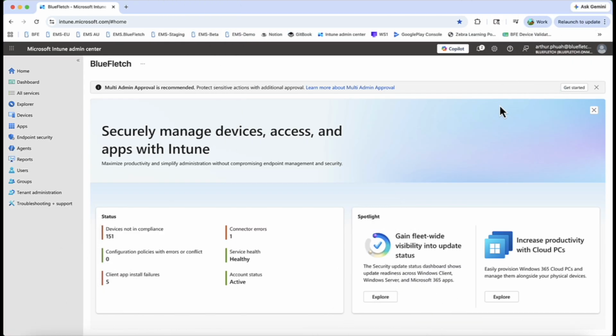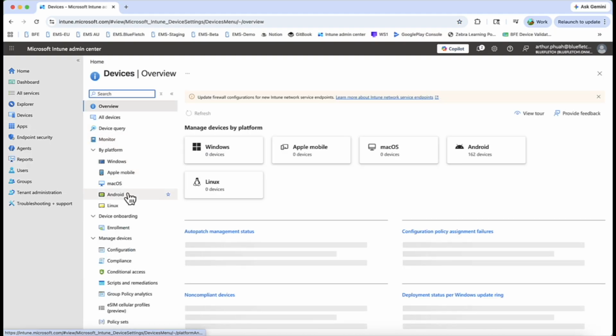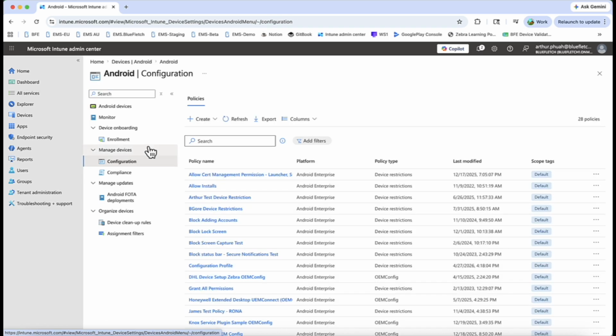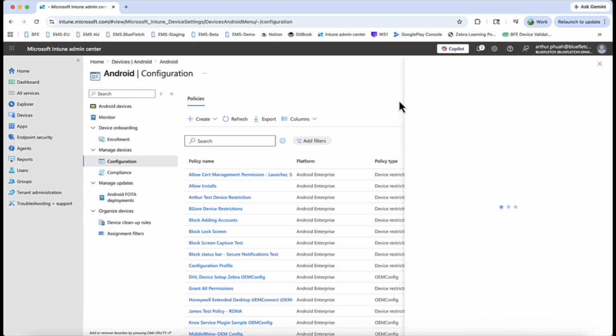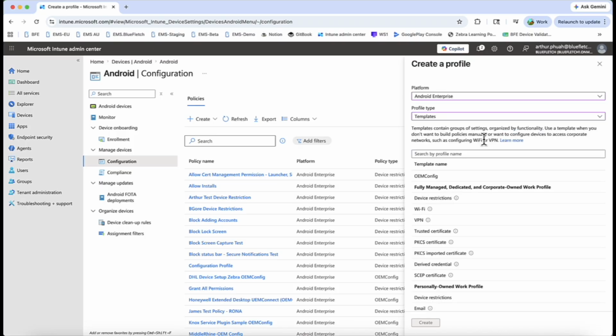Next up, let's set up the configurations. So this is the first part. You want to go to Devices, Android, Configuration, and hit Create, New Policy. Select your platform. We're going to go with Android Enterprise. Profile type, you hit Templates. Now we're going to go for Device Restrictions.